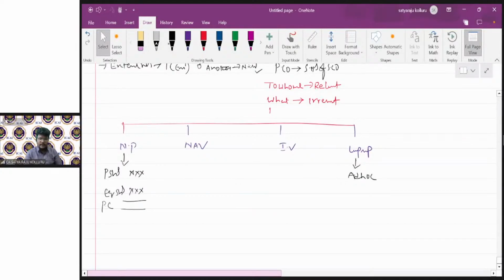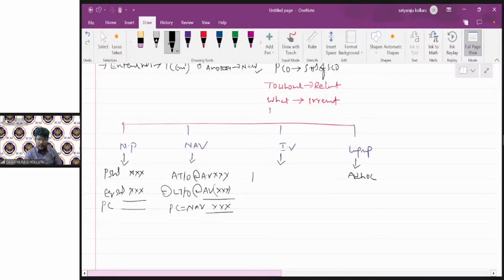In case of net asset value method, PC is nothing but the difference, which is equal to NAV. This is the PC computation under the NAV method. In case of intrinsic value method, PC is more or less equal to the NAV. Here PC is equal to intrinsic value per share in the selling company multiplied by the number of equity shares in the selling company.